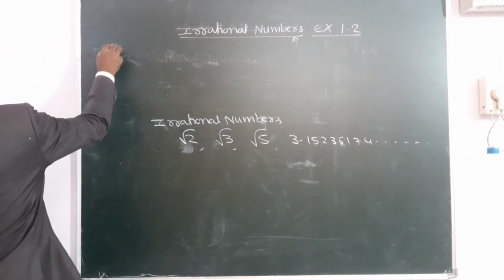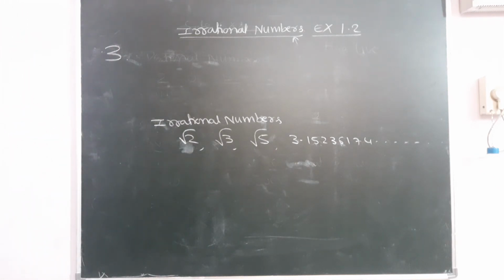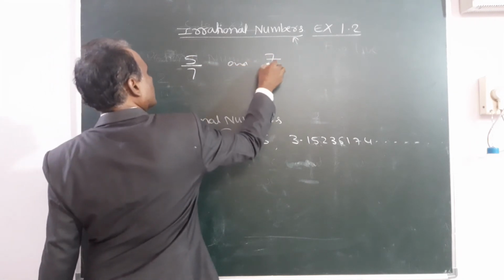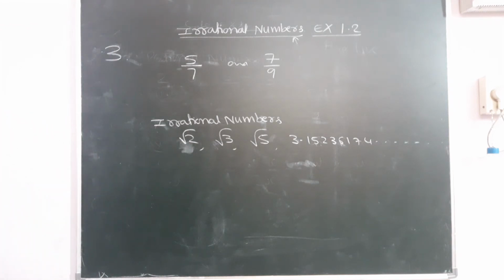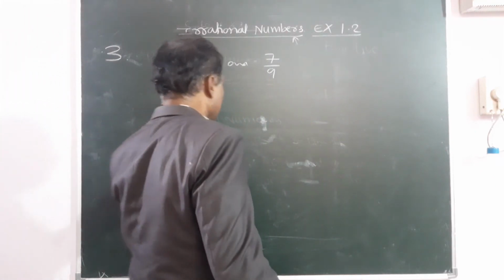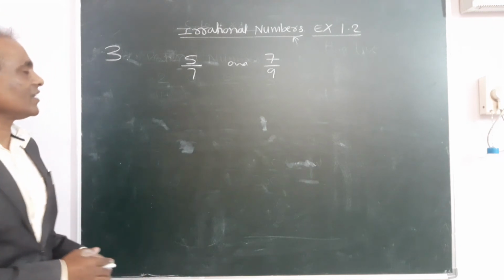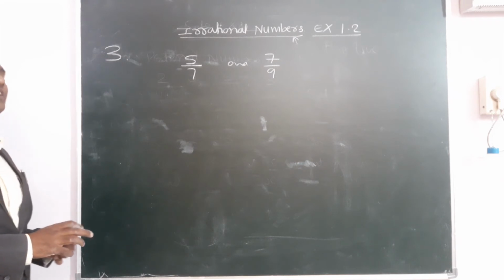See the textbook and write down the third question. Find an irrational number between 5 by 7 and 7 by 9.